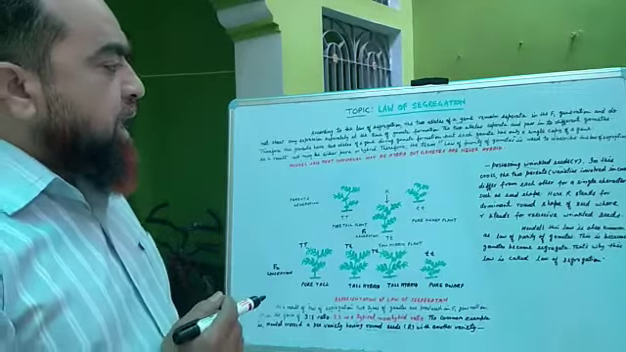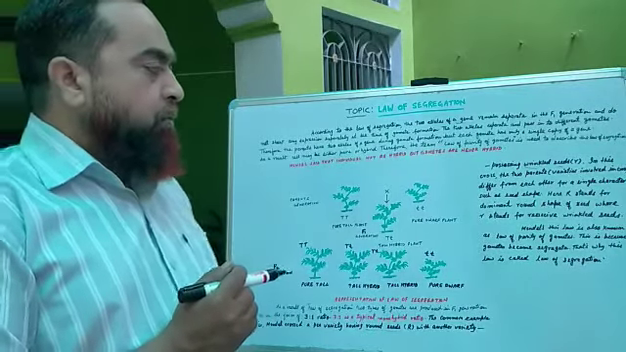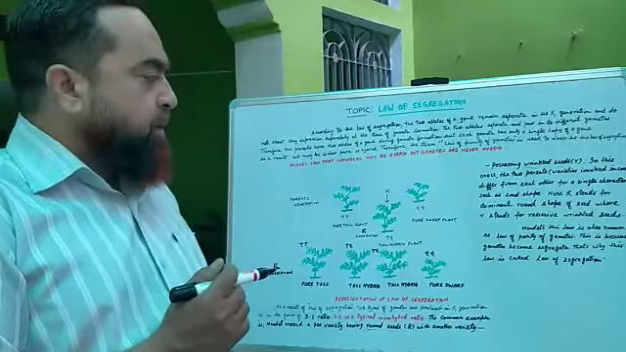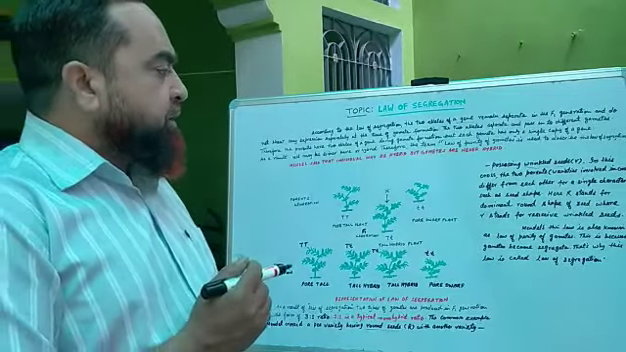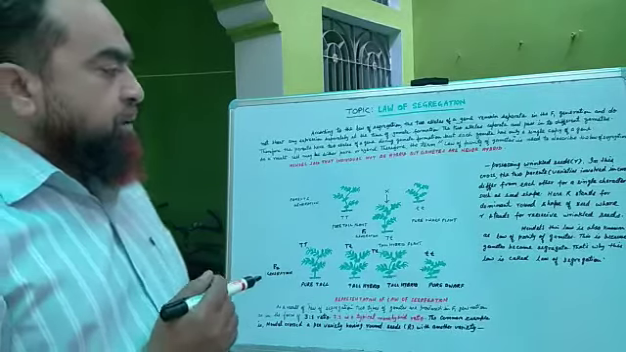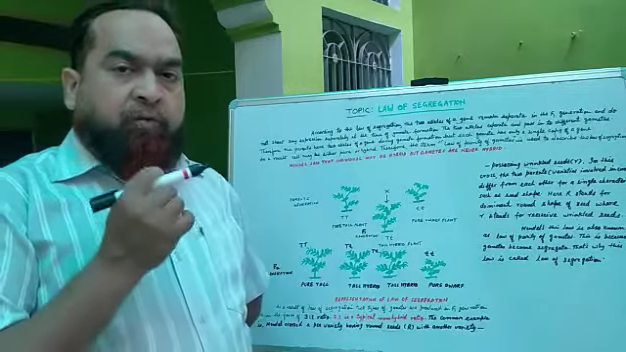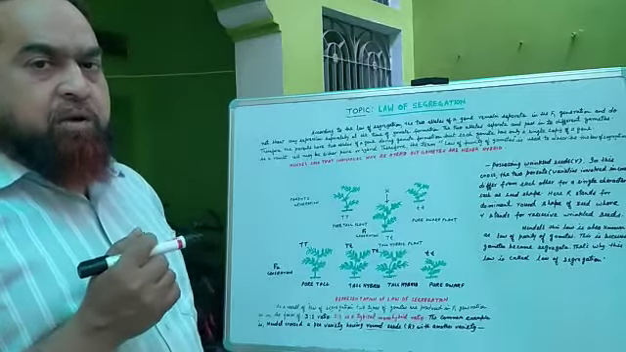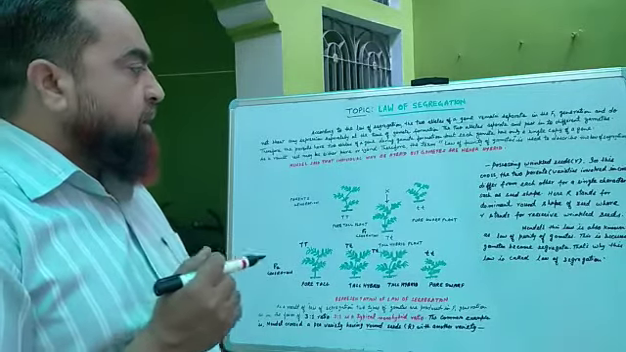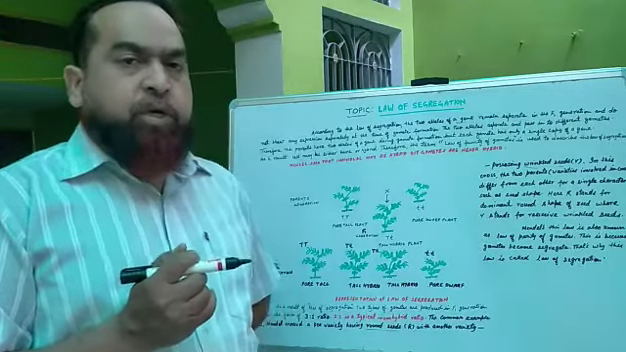Mendel's law is also known as the law of purity of gametes. This is because the gametes become segregated in the F2 generation, the second filial generation. That's why this law is called the law of segregation.